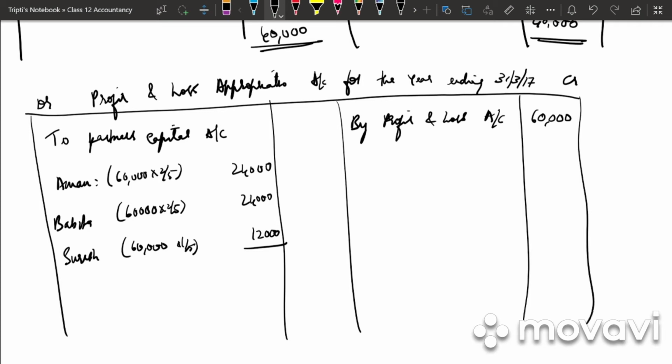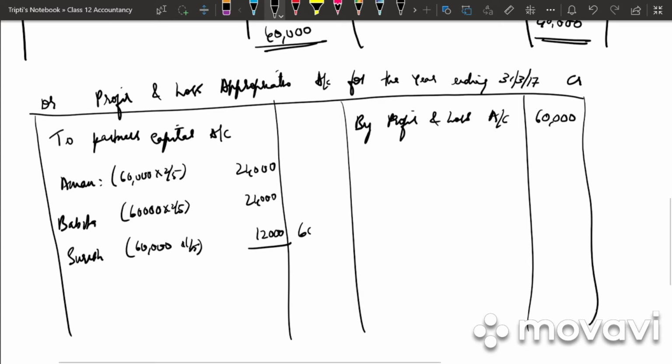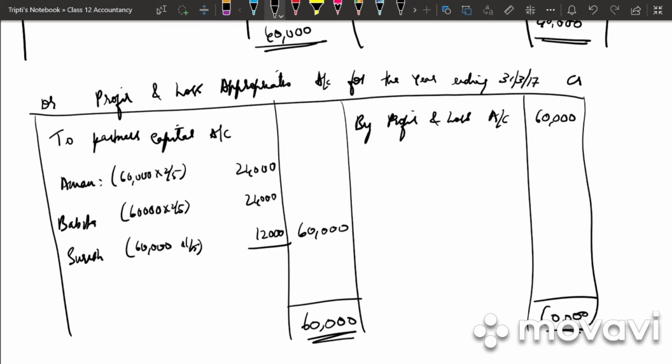So in this case of the year ending 2017, the profit of Suresh is 12,000, which is more than 10,000. So Babita need not give her share of profit. So total is 60,000 debit and 60,000 credit. So below this table write down, Suresh's share is more than the guaranteed amount in the year 2017, full stop. Hence there is no need for any adjustment.